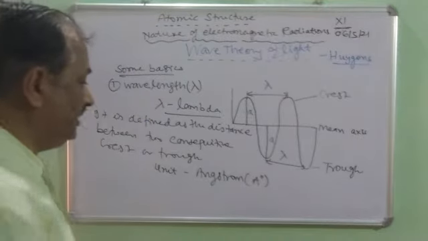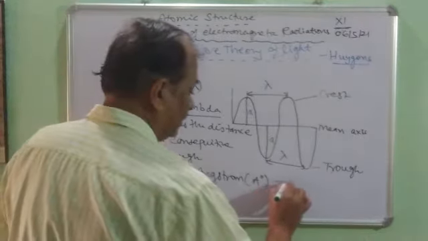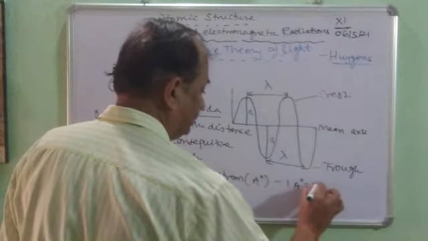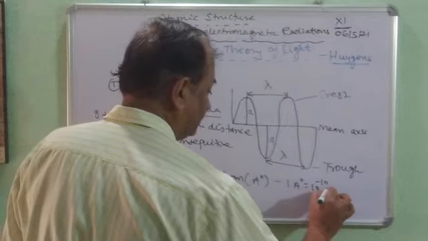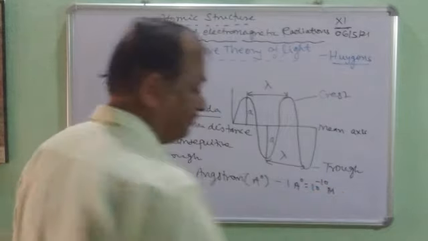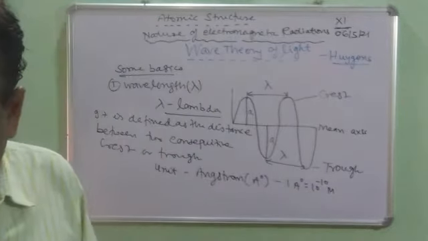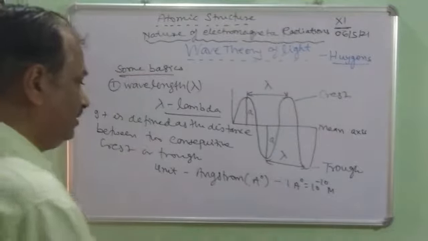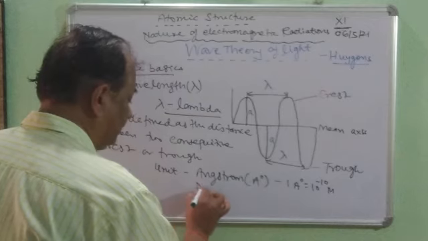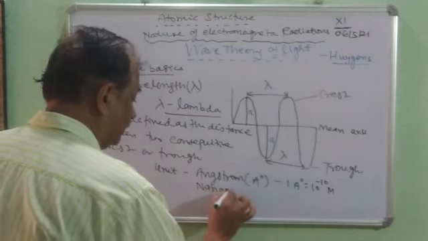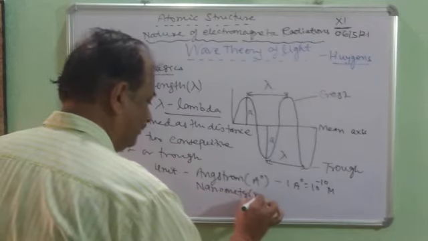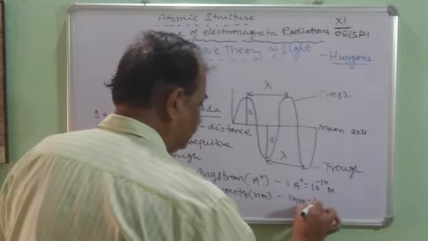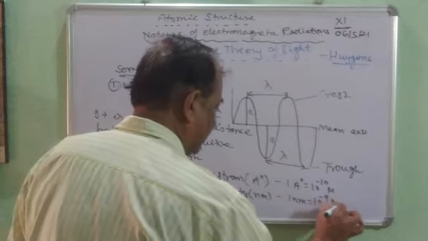Now children, 1 angstrom is equal to 10 to the power minus 10 meter. Angstrom is a unit. Similarly, you must be knowing nanometer, nm, and 1 nm is equal to 10 to the power minus 9 meter.